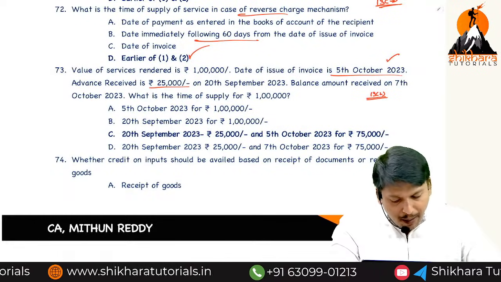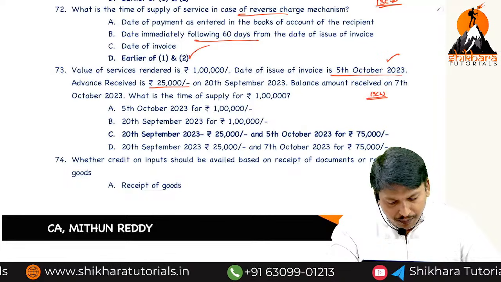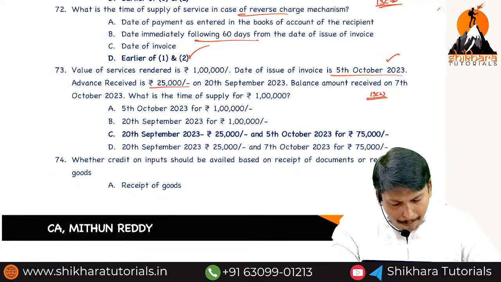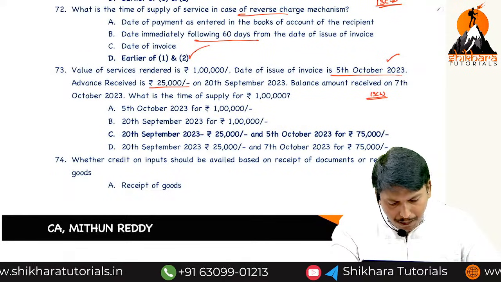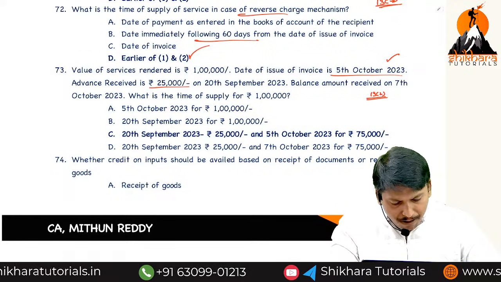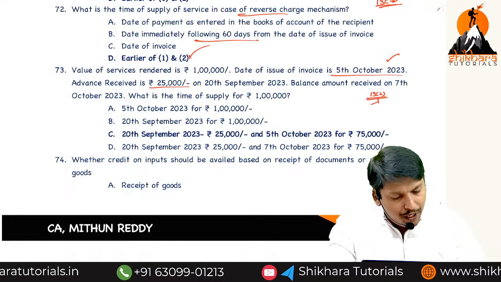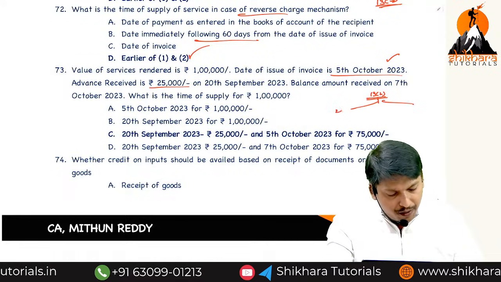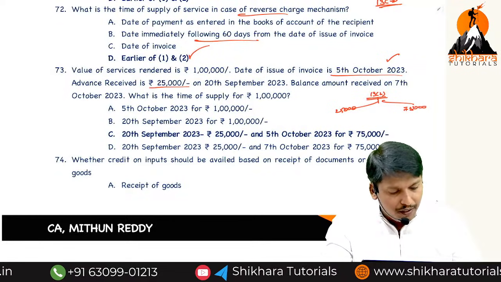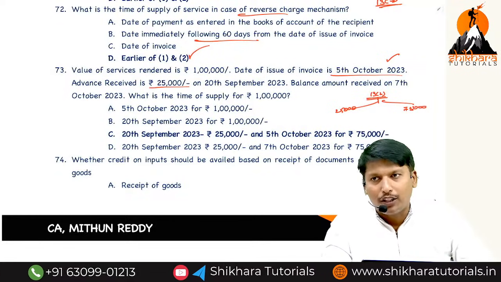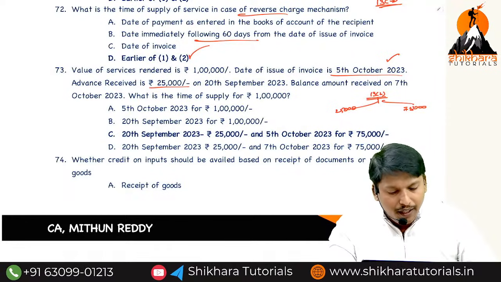When were services completed? They have not given it. Then 2 invoices you need to consider: 25,000 and 75,000. If nothing is given, it is a forward charge, 13(2).